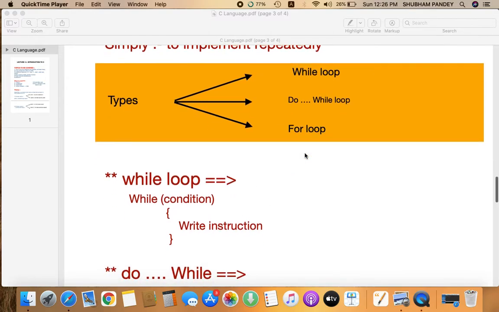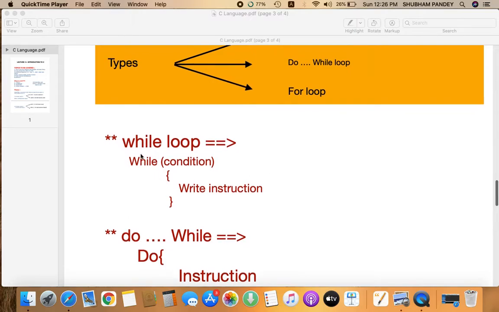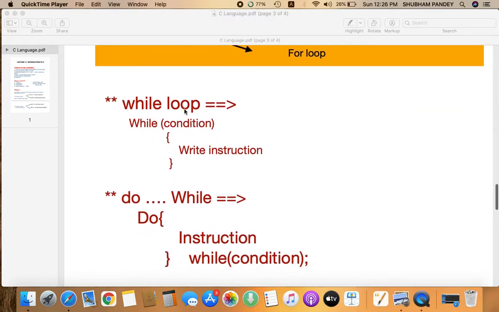Now see the syntax for while loop. While, you are going to mention a condition, then write the instruction and end the line with a semicolon. Remember this w should be small and this d should be small. This is the syntax of the C language. If you write it in capital, it is going to throw you a syntax error.